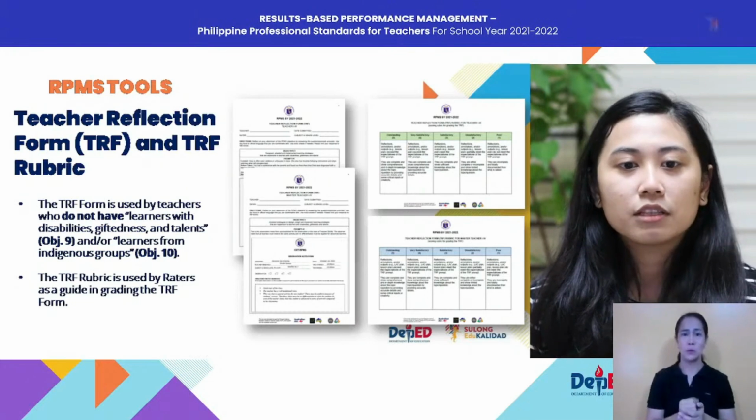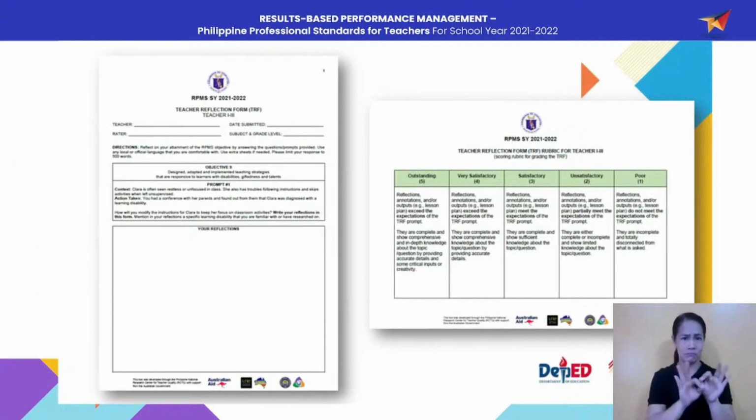On your left, you have the teacher reflection form. So you will notice that on top of it, it will require you to answer some details. So your name, the name of your rater, the date you submitted this form, and the subject and grade level that you are teaching. At the bottom of those information being requested, you have there the directions on how you will answer this reflection form. You can see there the objective that the form is referring to. And then also below the objective is the prompt or the scenario in which you will base your reflections.